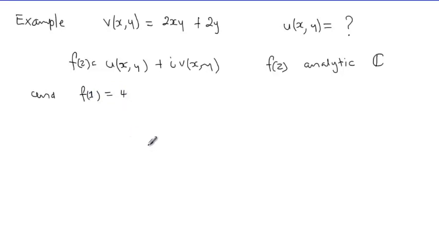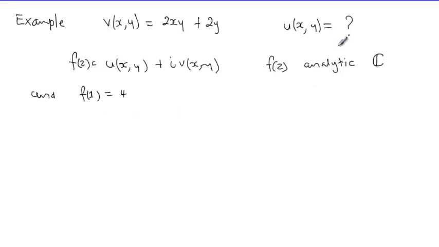What do we have to solve such an exercise? If we know that f of z is analytic, we've got the Cauchy-Riemann equations, and then we've got this condition. We'll see how we're going to use it.